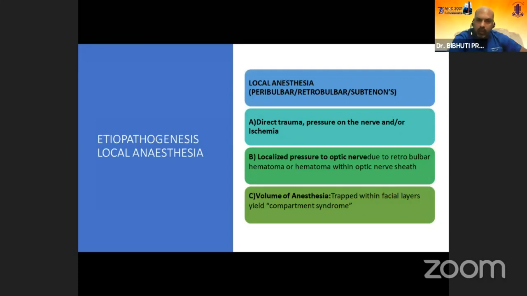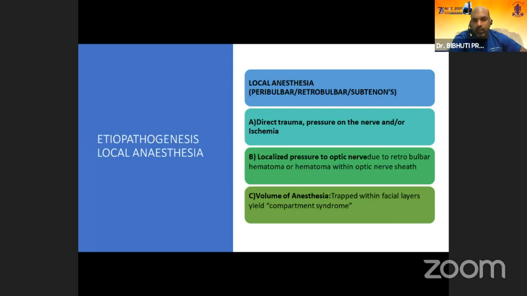Now, coming to the local anesthesia: peribulbar, retrobulbar or subtenon anesthesia, usually subtenon is the preferred one. Retrobulbar is absolutely not used nowadays since it causes direct trauma and pressure on the nerve. Localized pressure to the optic nerve due to a retrobulbar hematoma, or hematoma within the optic nerve sheath, can lead to further damage to the optic nerve.